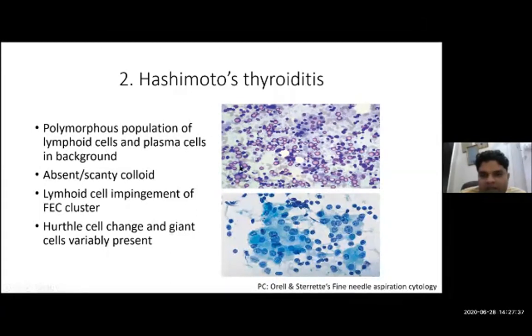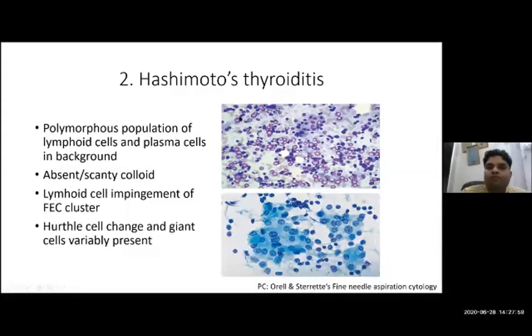And these larger ones are also lymphoid cells. That's why we are not saying lymphocytes. We are saying lymphoid population, polymorphous lymphoid population, and plasma cells in the background. And in the foreground, we can very well see follicular epithelial cells.